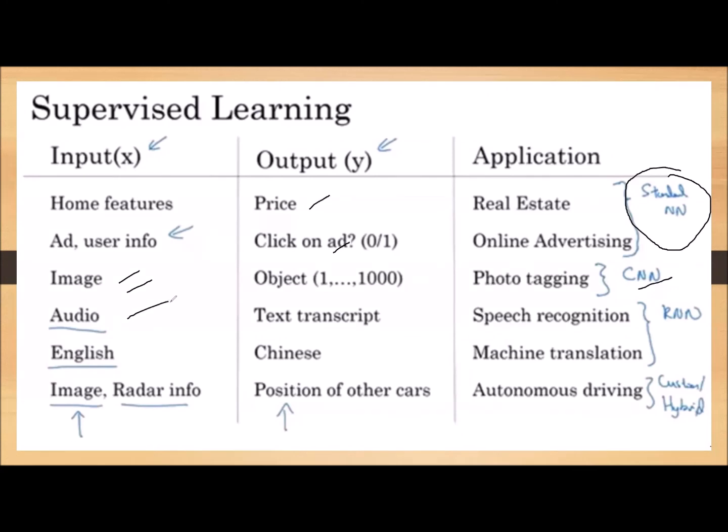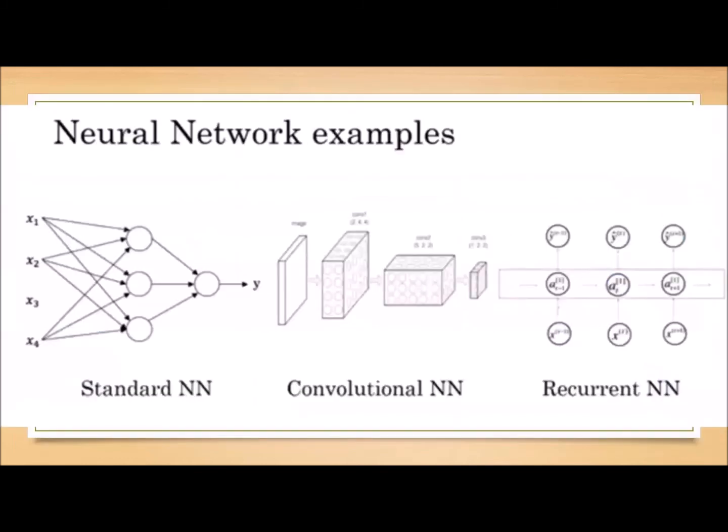When we have audio, speech recognition and machine translation can be done by using the recurrent neural network. And complex problems like autonomous driving can be done by using cluster or hybrid neural networks. These are all examples of where we are using neural networks.